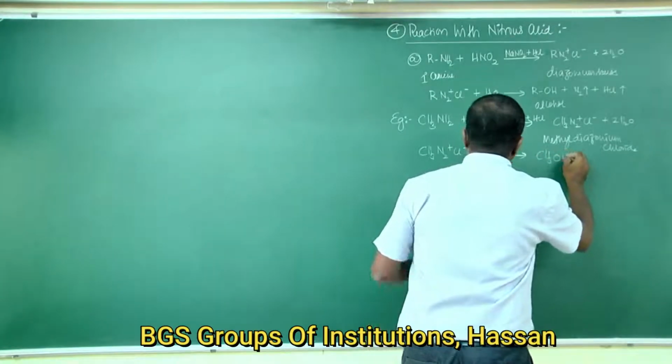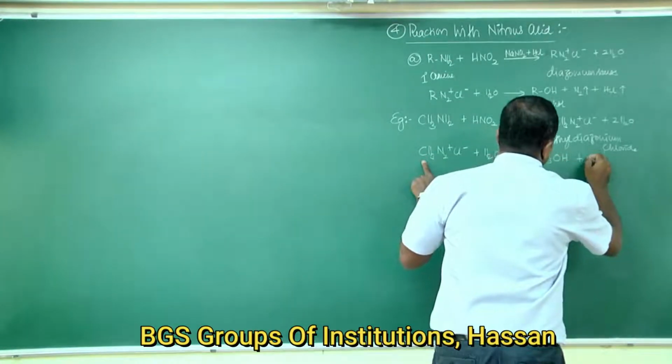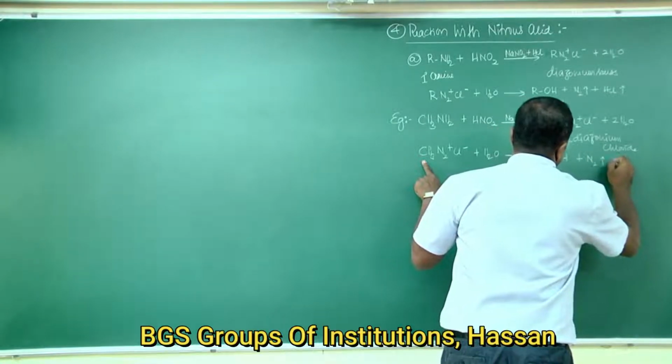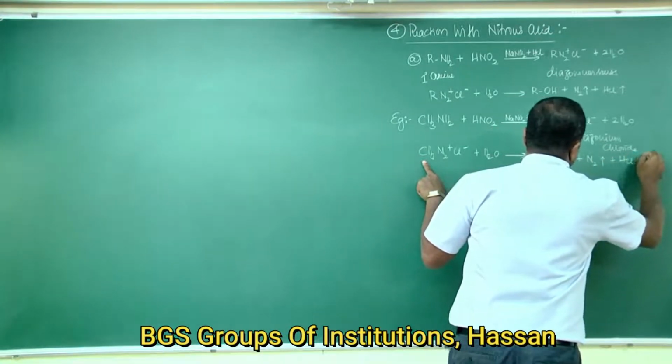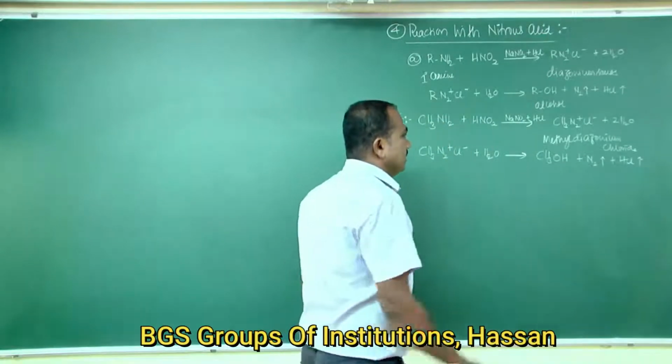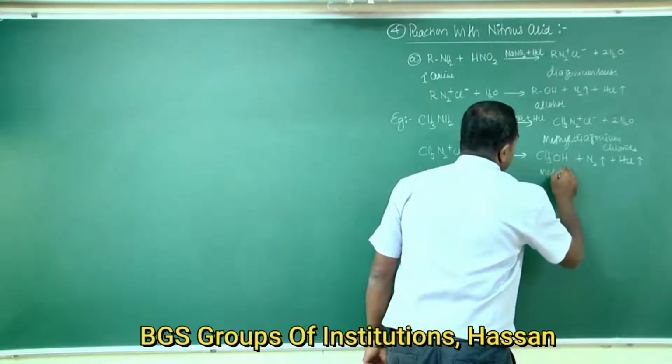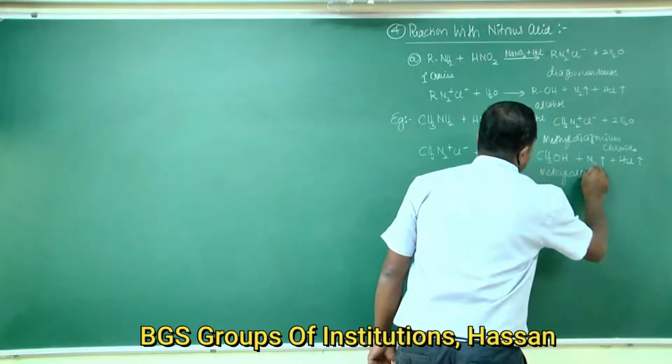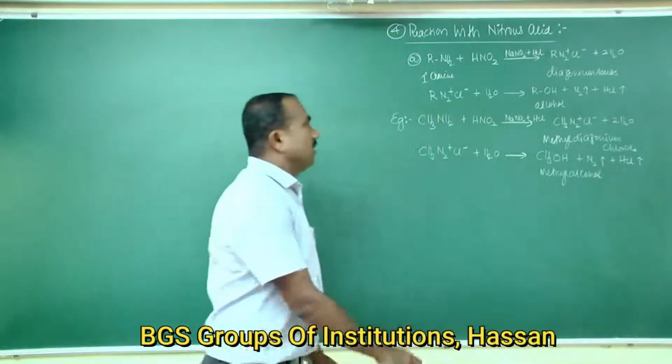That alcohol is methyl alcohol, with the liberation of dinitrogen gas and HCl gas.